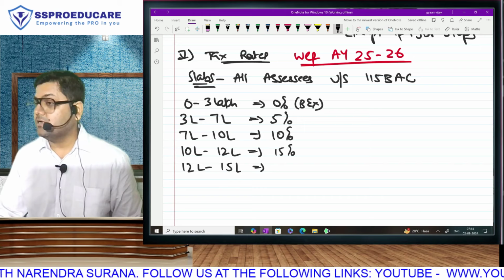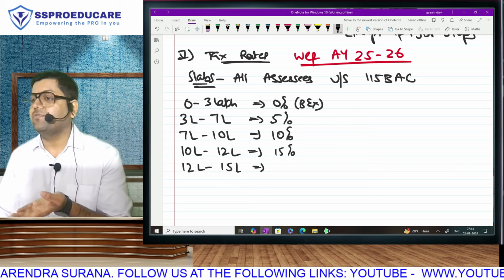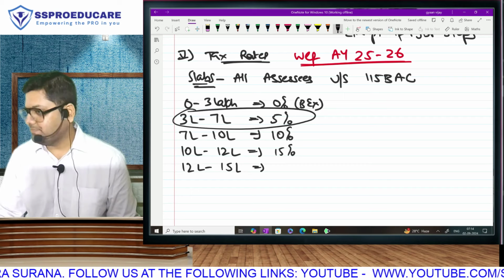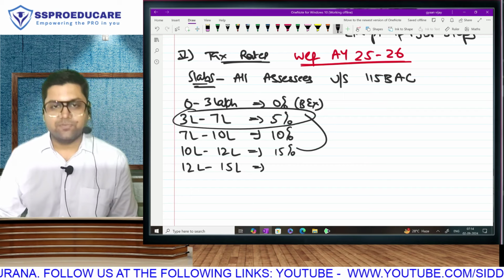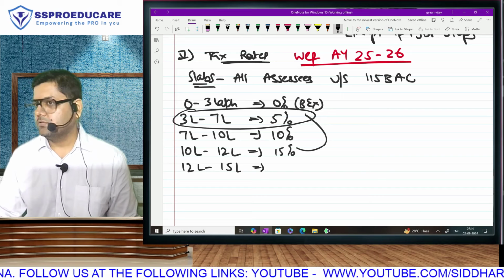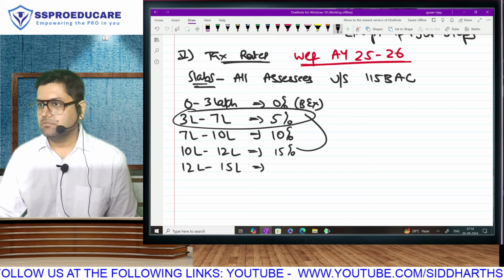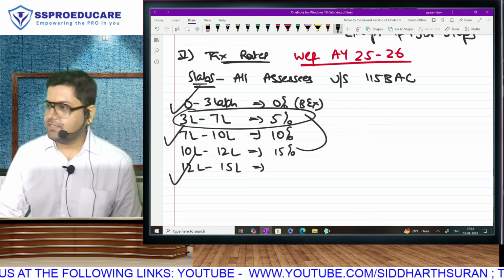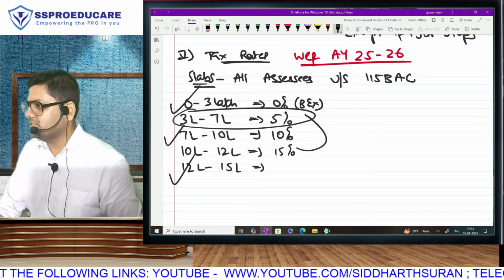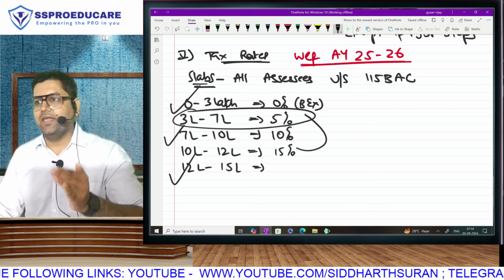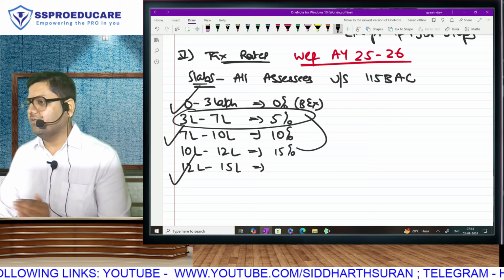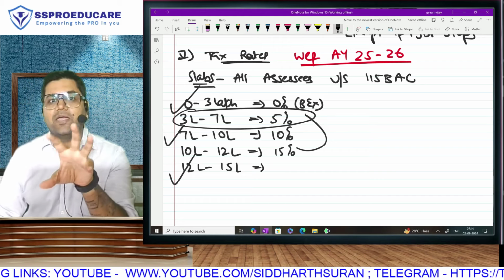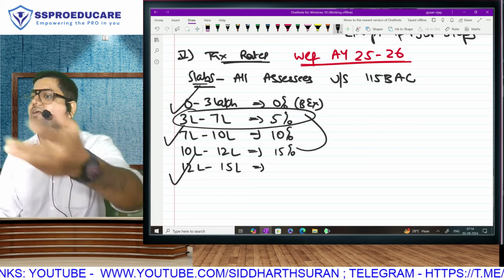So last year it was 3 ka table: 3, 6, 9, 12, 15. Auntie just wanted to increase 1 lakh in the 5% bracket, which she has removed from the 15% bracket. Otherwise, here also it is 3, here it is 3, here it is 3. If you want to know what is the amendment, it was 3, 6, 9, 12, 15, with rates 0, 5, 10, 15, 20, and after 15, 30%. So the change is that the 5% bracket now does not contain 3 lakh, it contains 4 lakh.